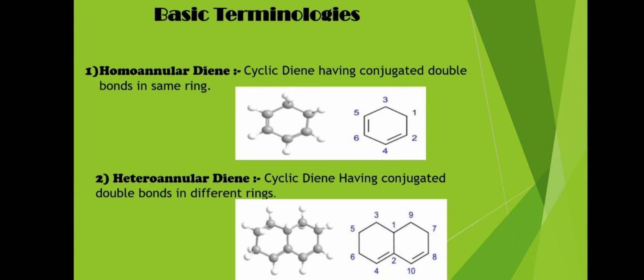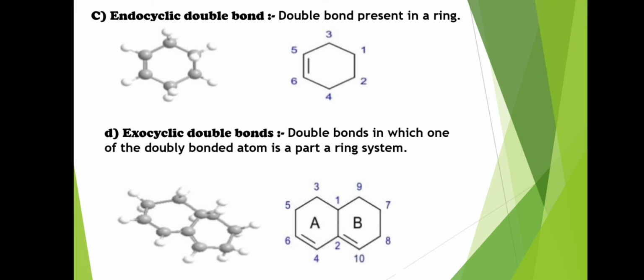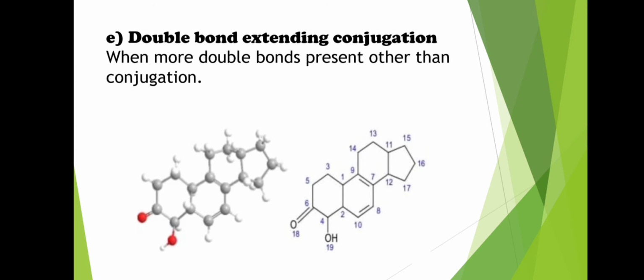There is some basic terminology we have to discuss. Homoannular dienes means cyclic dienes having conjugated double bonds in the same ring, and cyclic dienes having conjugated double bonds in two different rings are called heteroannular dienes. Then the endocyclic double bond: a double bond present inside the ring is called an endocyclic double bond, and a double bond in which one of the doubly bonded atoms is part of the ring system is called an exocyclic double bond. Then double bond extending conjugation: when more double bonds are present other than the conjugation, it is called a double bond extending conjugation.